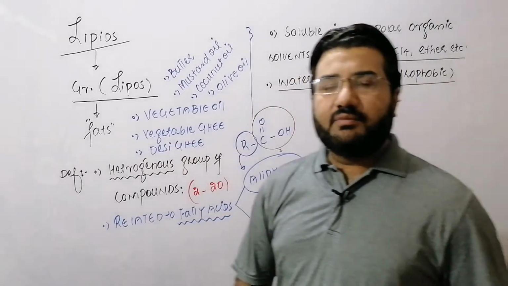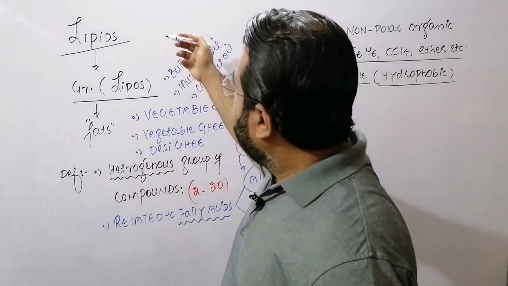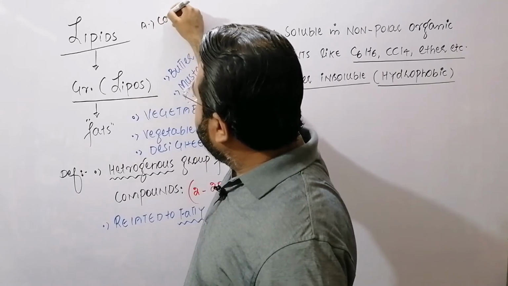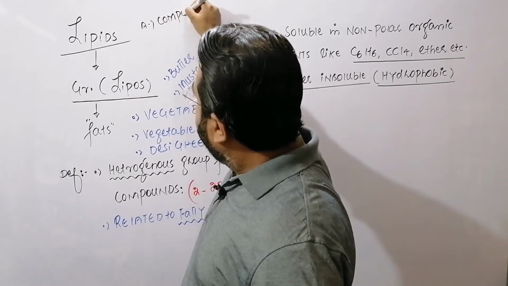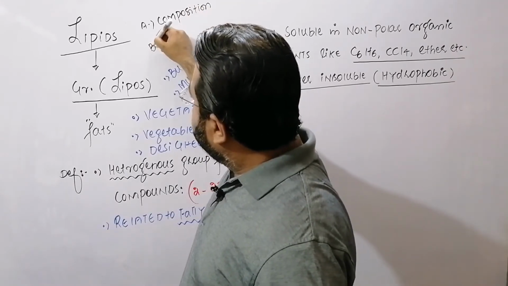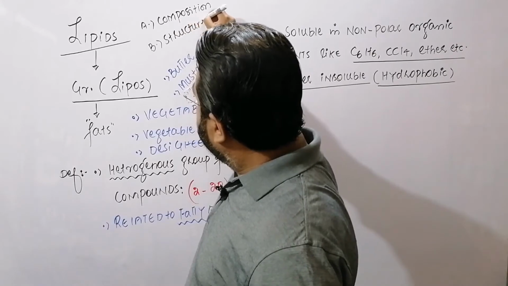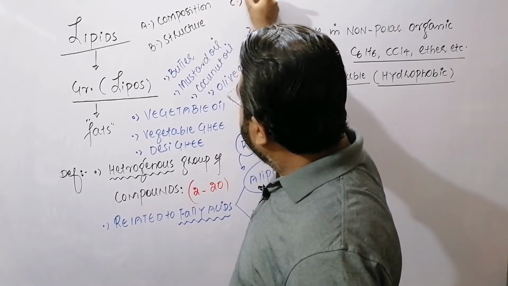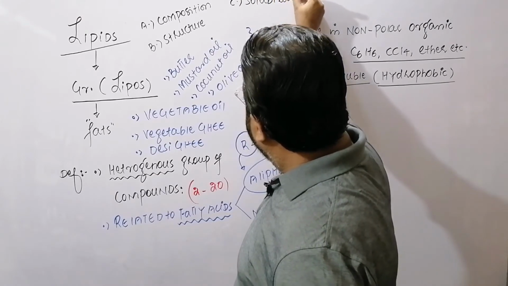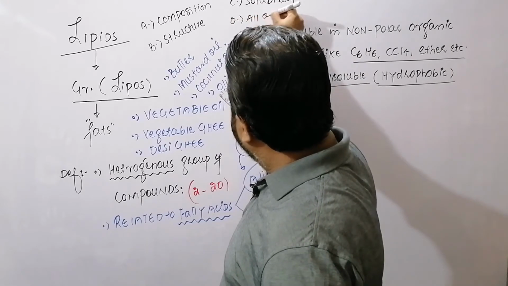Now there is a very important MCQ which is usually asked from this definition: the lipids are defined in terms of alpha, composition; beta, structure; Charlie, solubility; and delta, all of these.